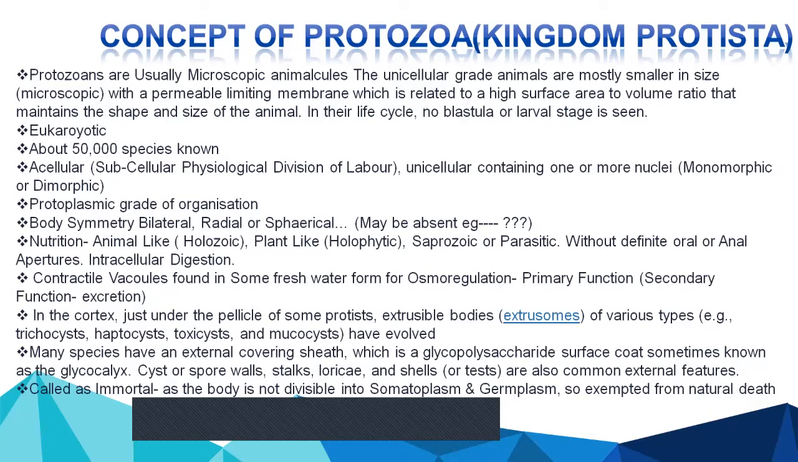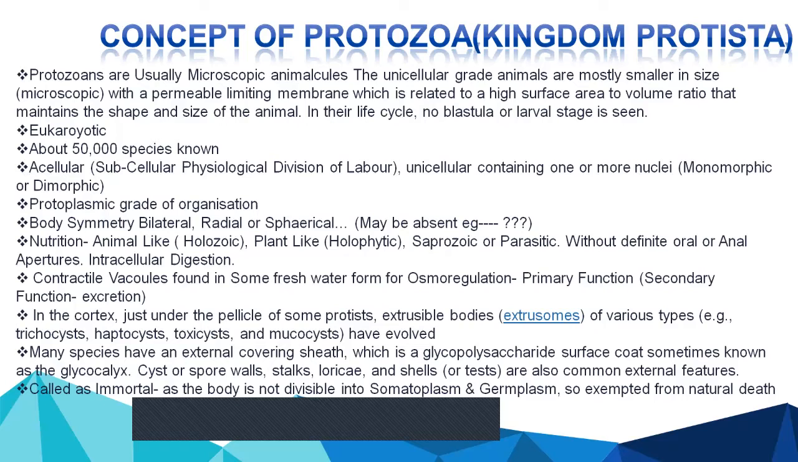Then they are unicellular grade animals, smaller in size, with a permeable limiting membrane, which is related to high surface area to volume ratio that maintains the shape and size of the animal. In their life cycle, no blastula or larval stage is seen. Another thing that we have to remember about the kingdom Protista that includes protozoa is that these cells are eukaryotic.